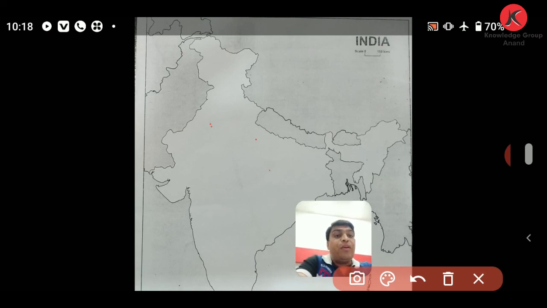Paper industry, you can show in Maharashtra. Then aluminum refining, you can show over here at Odisha. Copper refining is also found in Ghatsila. Over here you can show Ghatsila.